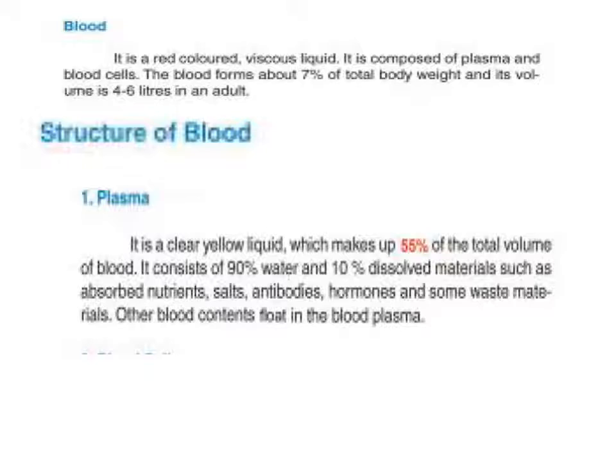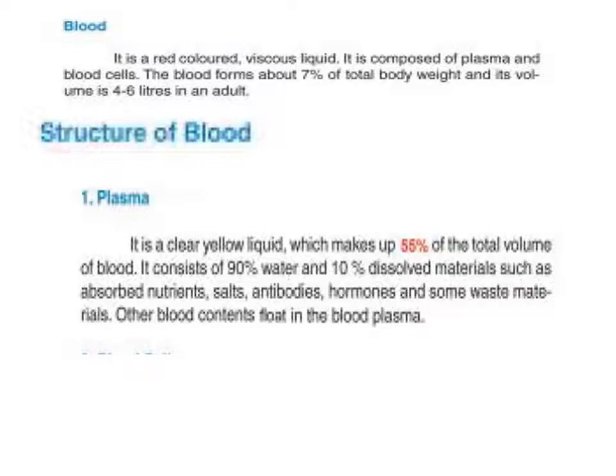It consists of 90% water and 10% dissolved material, such as absorbed nutrients, salt, antibodies, hormones, and some waste materials. Other blood contents float in the blood plasma.